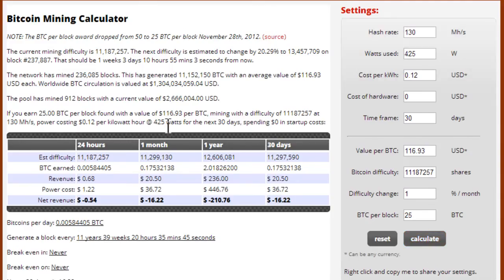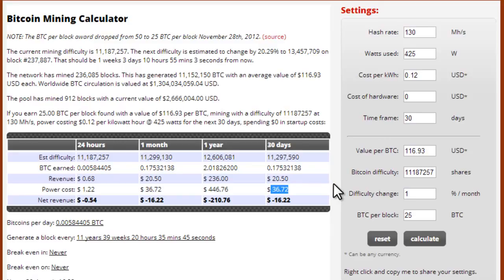Well, it looks like here that in 24 hours, I'm going to make 68 cents, but it's going to cost me $1.22 in power. So that's a net loss of 54 cents. Over 30 days, 1 month, I'm going to lose $16 because I'm going to have to pay $36 in electricity bill. So this will give you an idea of if you're going to make any money or not.